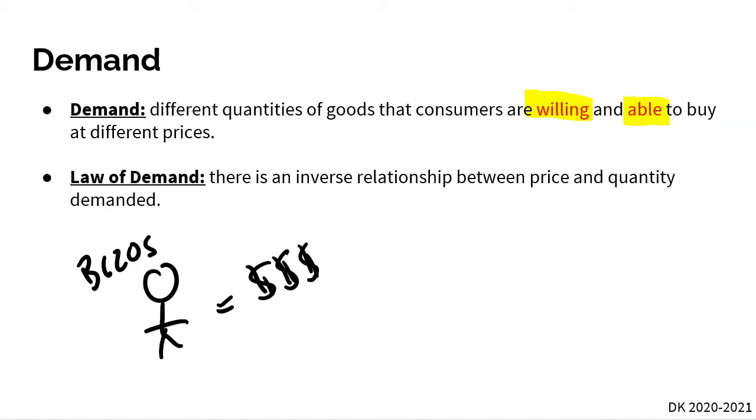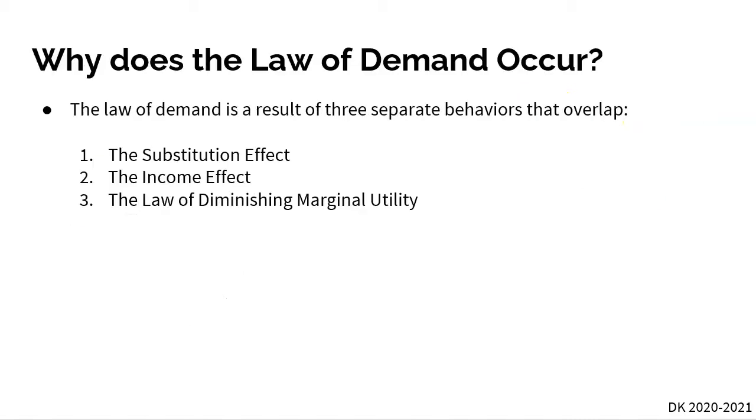And with our definition of demand, there's something else called the law of demand. The law of demand just states that there is an inverse relationship between price and quantity demanded. And this term, quantity demanded, is extremely important. The law of demand does not state that there's an inverse relationship between price and demand. It states that there is an inverse relationship between price and quantity demanded. And we'll get into that a little bit later on in this video.